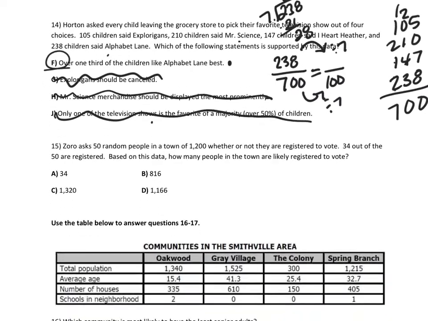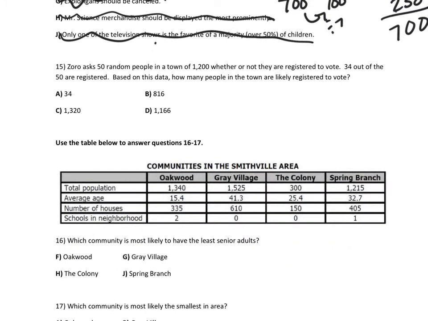Number 15. Zorro asked 50 random people in town of 1,200 whether or not they are registered to vote. 34 of the 50 are registered. Based on this data, about how many in the town? Well, you would set that up as a proportion. Remember, how many are registered over your total that you asked out of how many out of 1,200. You can cross multiply and divide, or here you could scale up. You would get 24 times 24. So you could do 34 times 24.